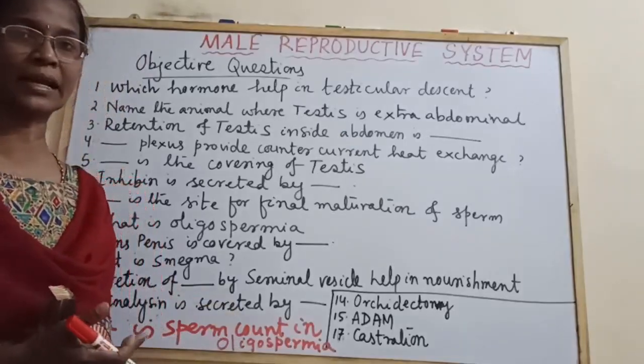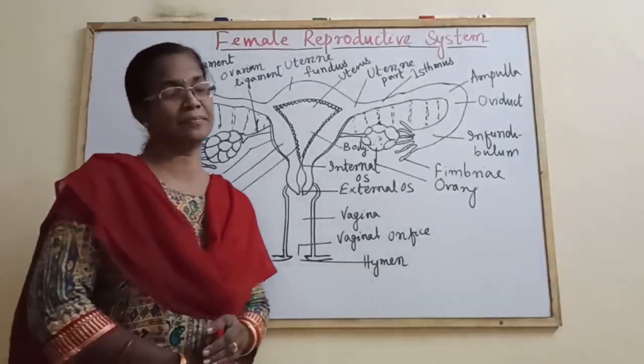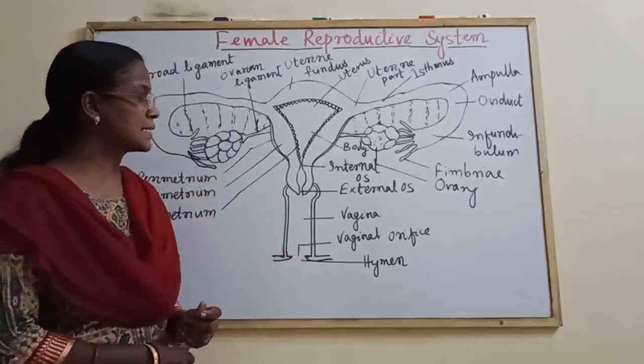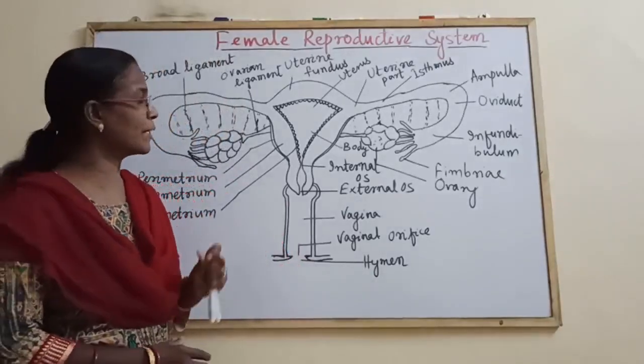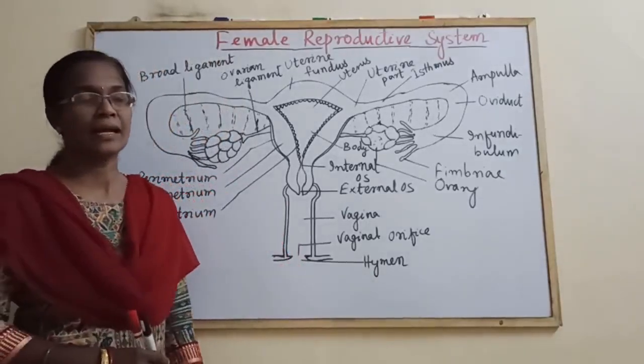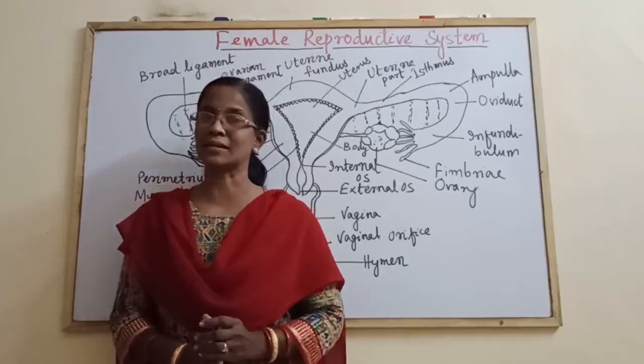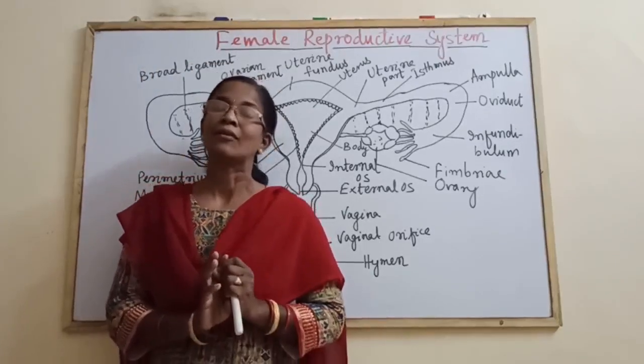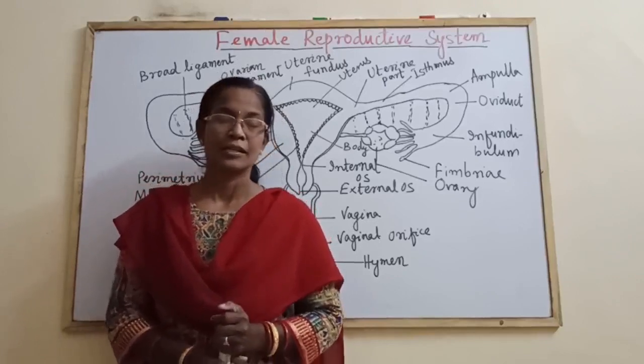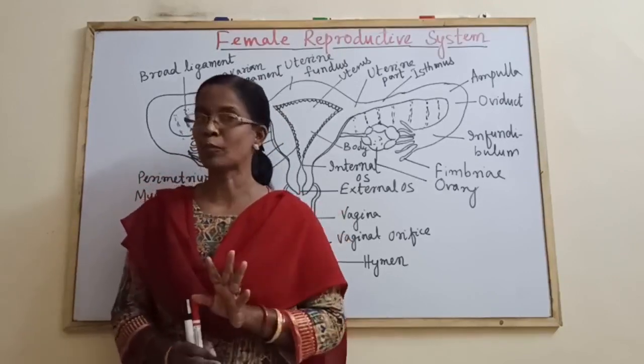Next, come to the female reproductive system. Before going to the female reproductive system, let us come to its introduction. Introduction also carries marks. Students, don't forget to write the introduction, for example two to three lines only, not more than that.